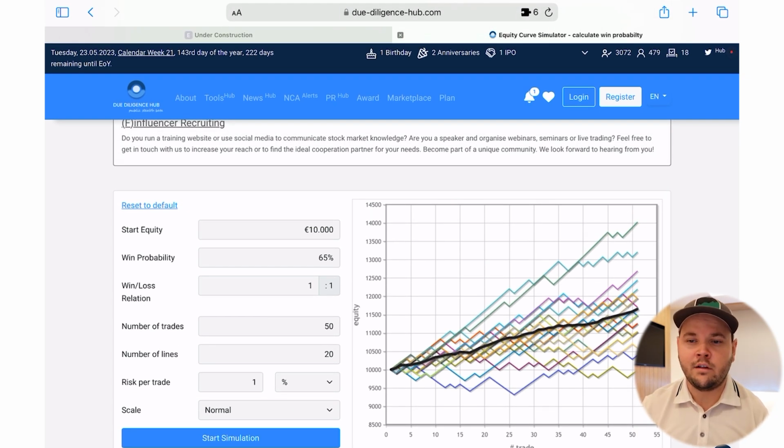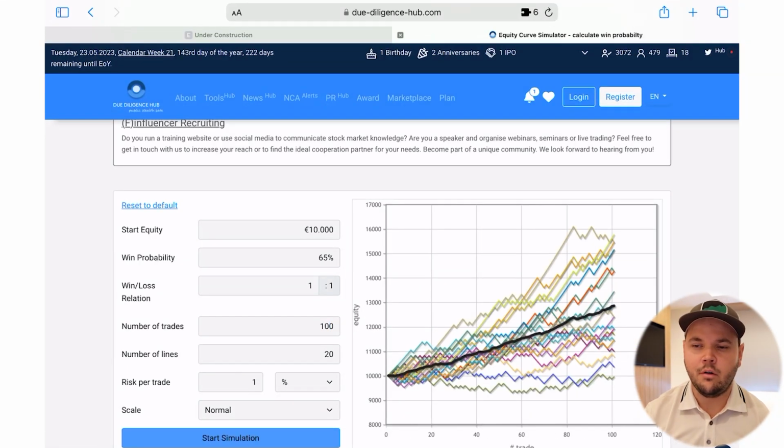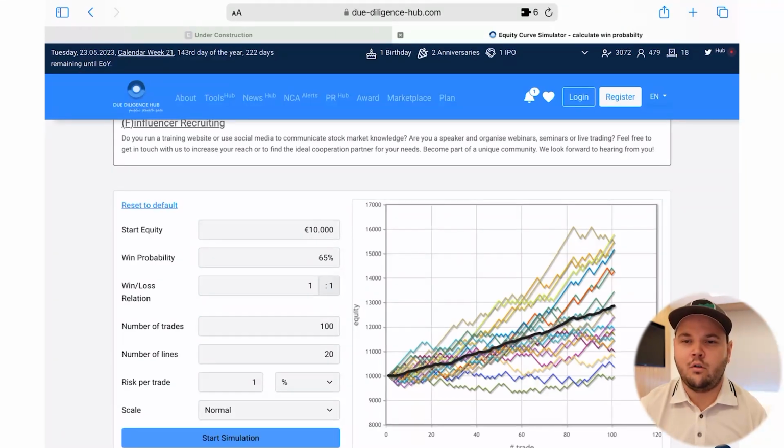Sometimes you can get more out of this than just a backtest because you can know what things could look like. And if I change this here to say 100 trades, then you'll have a slightly different picture. Here we go. So there's a lot more you can do with this. It's a cool way to visualize your progress, and you can also compare your results to this if you want to. It's a cool tool, very simple to use, but also useful if you want a cool way to look at your stats.